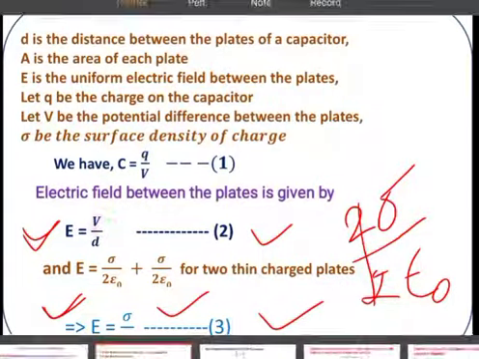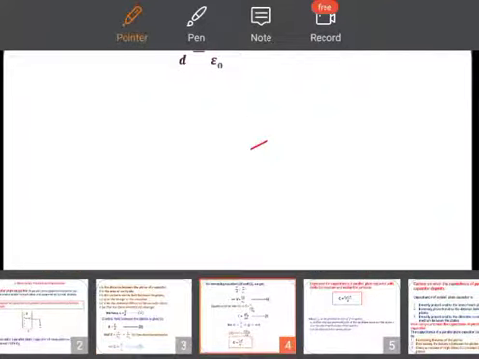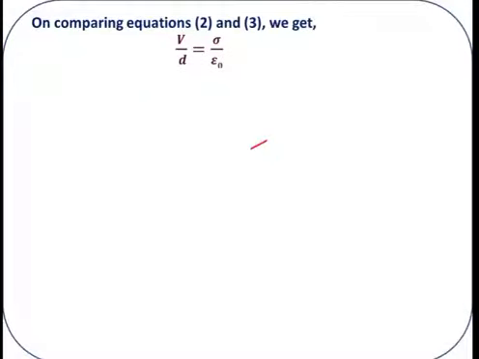If we compare both these two equations, then what do we get? V by D is equal to sigma divided by epsilon naught. Both are for E only, so for that reason we are comparing equations 2 and 3. Then V by D is equal to sigma by epsilon naught.